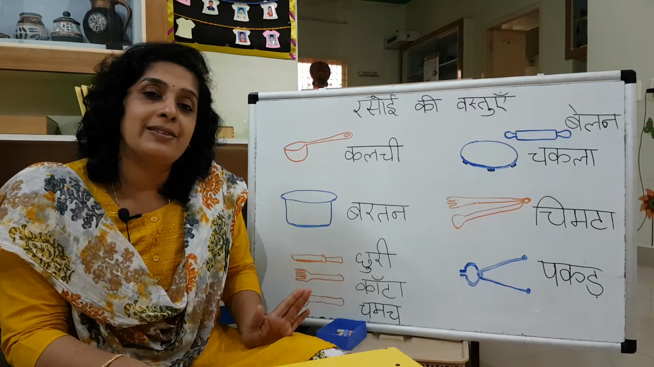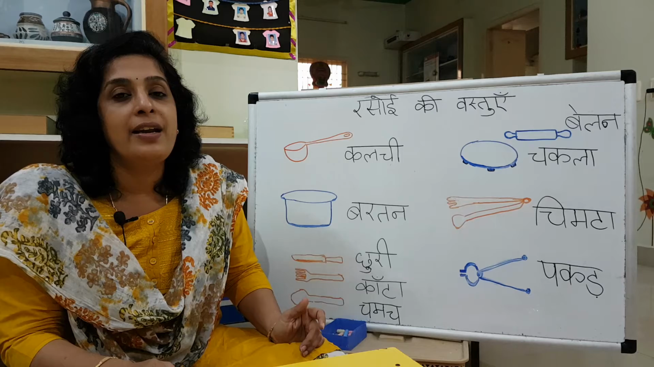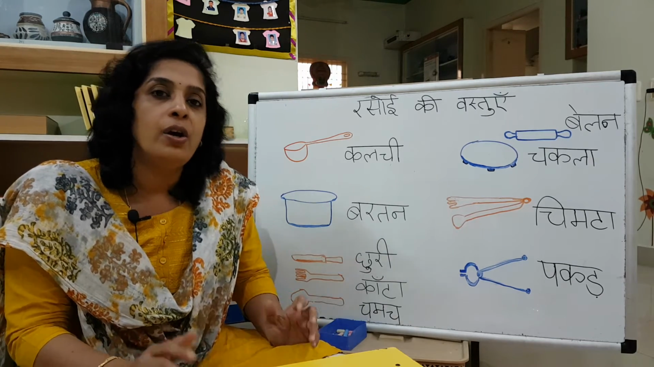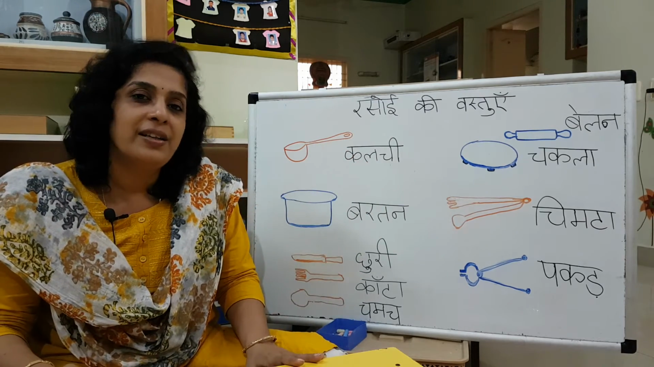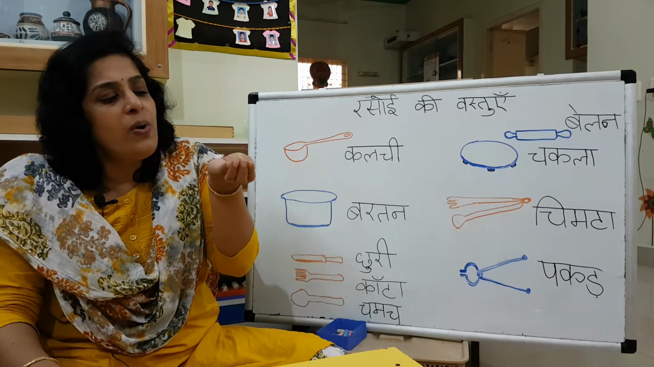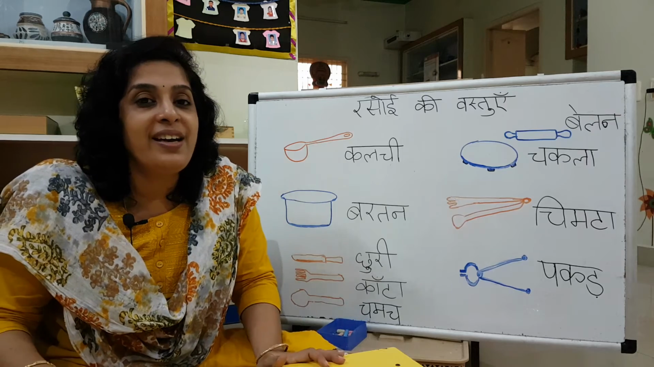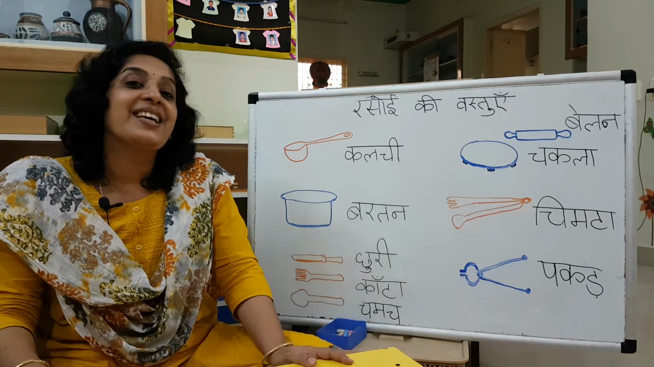Bartan means vessels. So many you will find inside the cupboard of your kitchen. So many bartan will be there inside, no? Small and big and very, very big will be there. Is it not? Bartan. And the smallest bartan, in which you can have your gulab jamun, what do you call that? Katori. You remember that? Yes, katori.